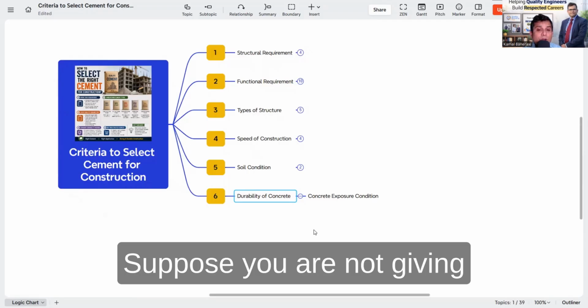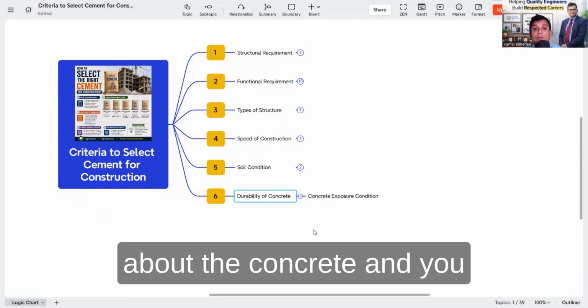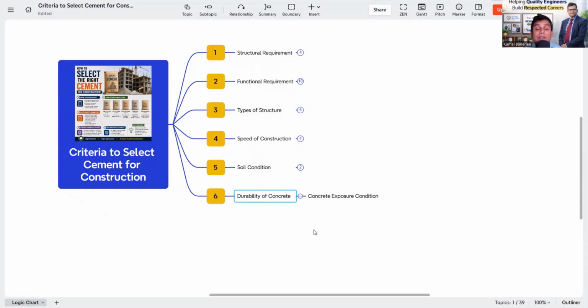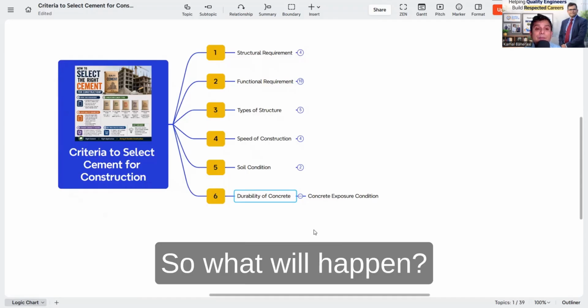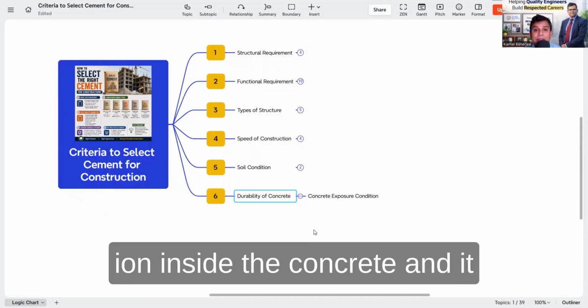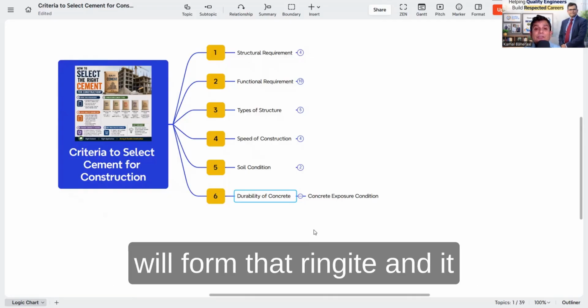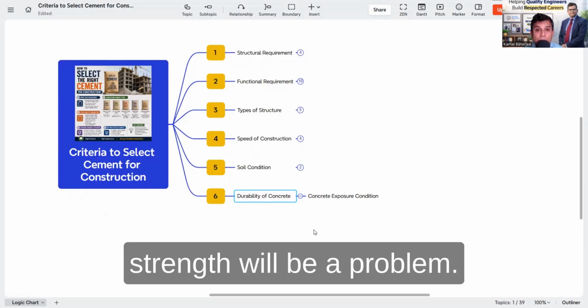Suppose you are not giving that much concern about the concrete, and you are working in an area where sulfate content is high and you are not using a suitable cement. What will happen? The sulfate ion will penetrate inside the concrete and form ettringite, and it will crack the concrete. Now if the concrete cracks, strength will be a problem.